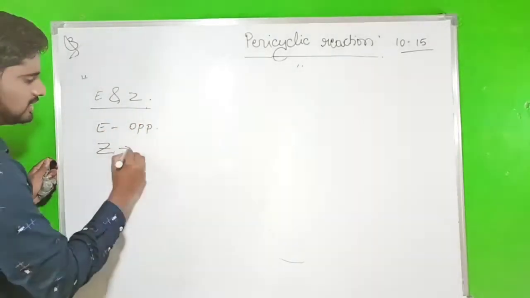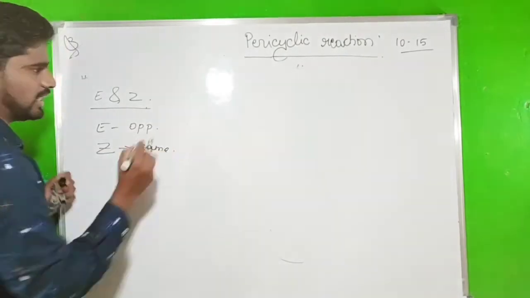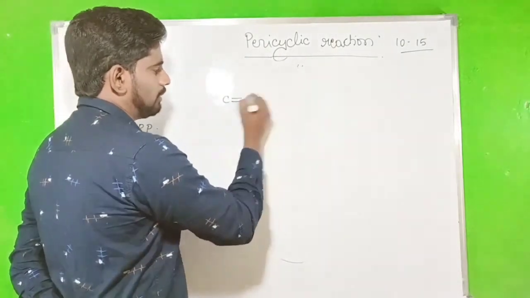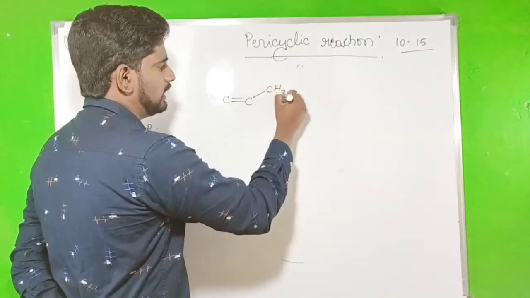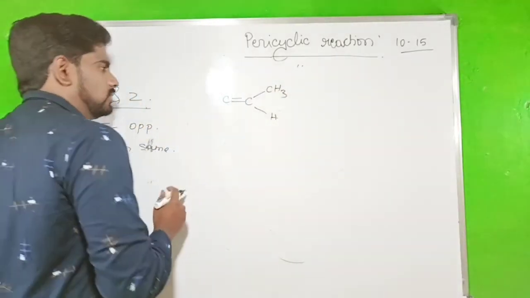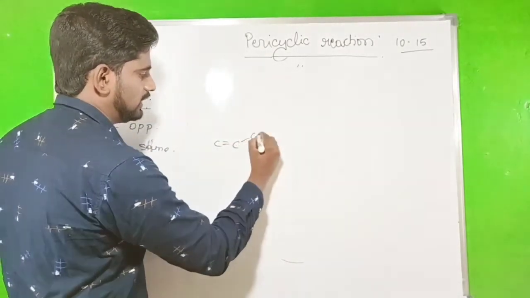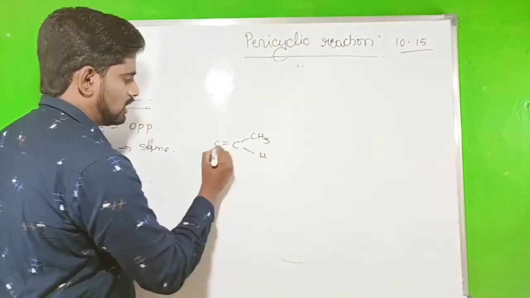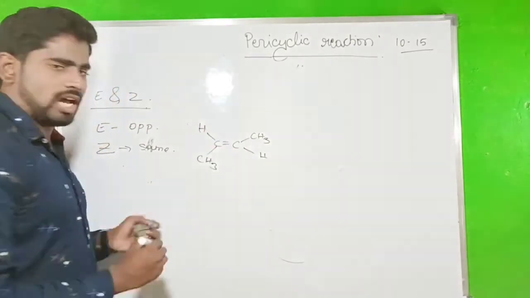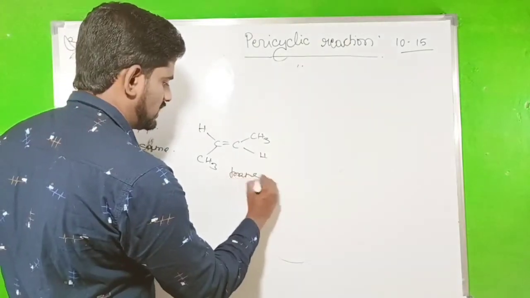Z means same side. So I'm just taking an example. C double bond C, with CH3 H, CH3 H. So now directly you can say it is a trans form. Why?